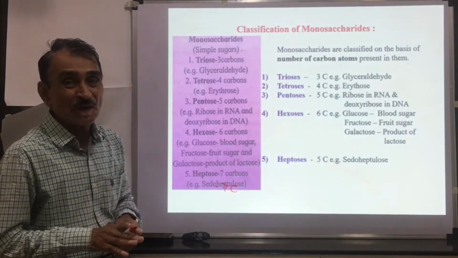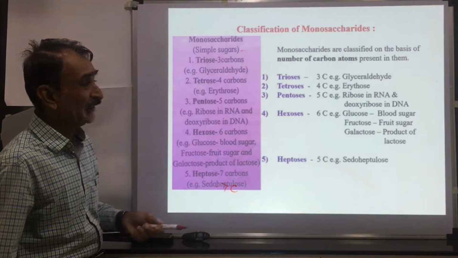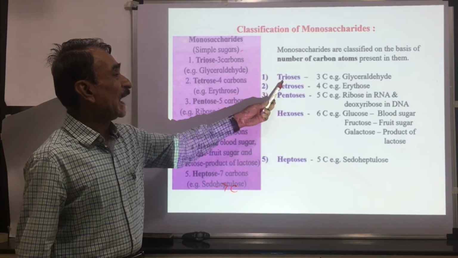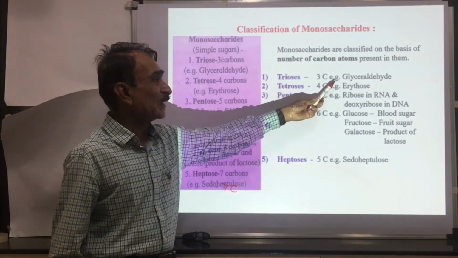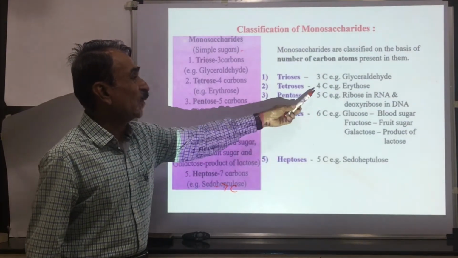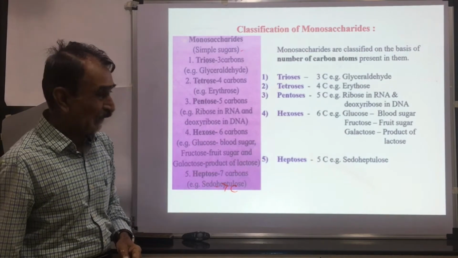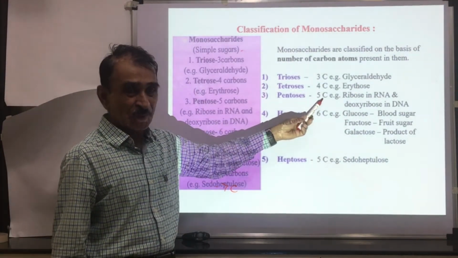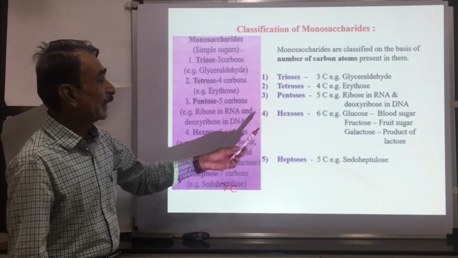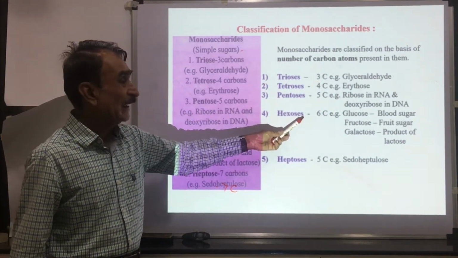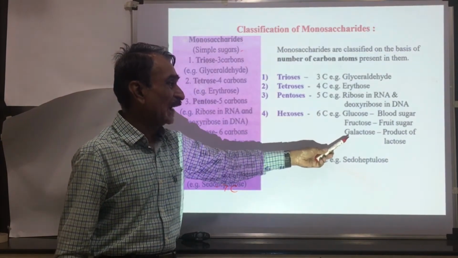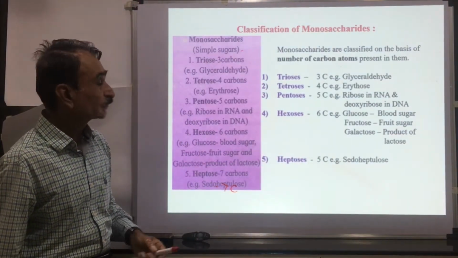Then classification of monosaccharides. We have seen it just now, but we shall see it in detail. Monosaccharides are classified on the basis of the number of carbon atoms. Trioses have 3 carbon atoms, for example phosphoglyceric acid and phosphoglyceraldehyde. Tetroses are 4 carbon sugars, for example erythrose. Pentoses are 5 carbon sugars: ribose in RNA and deoxyribose in DNA. Hexoses are 6 carbon sugars. Examples are glucose, the blood sugar; fructose, the fruit sugar; and galactose, a product of lactose.